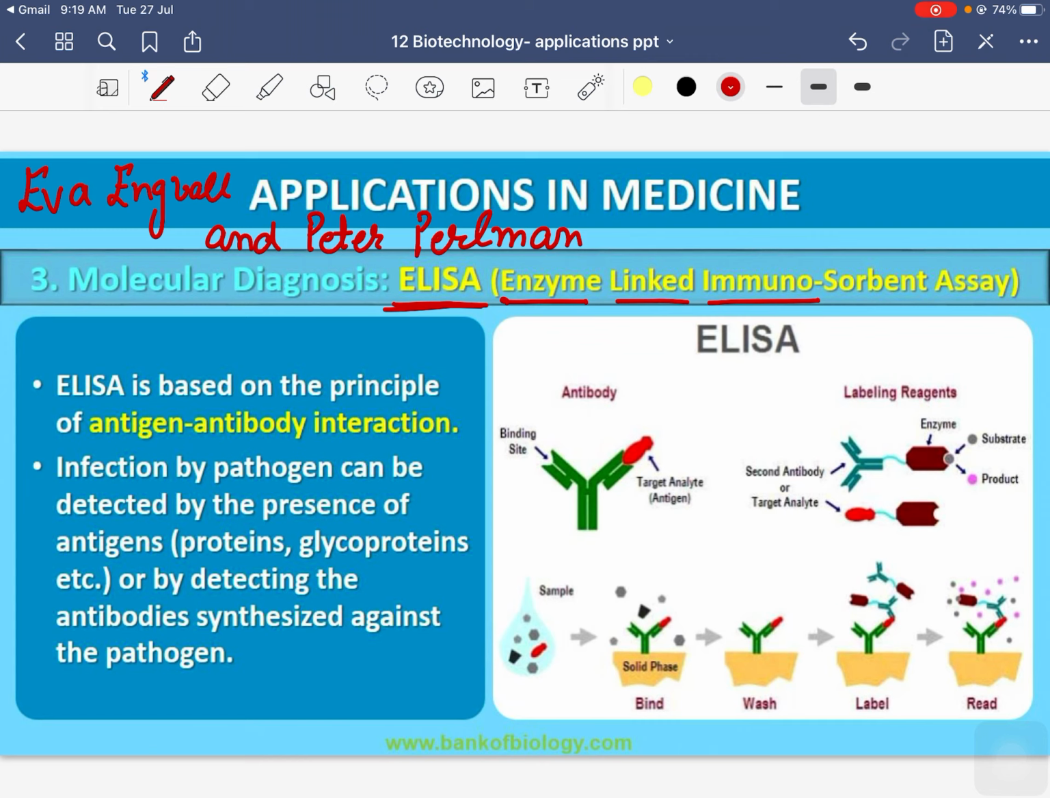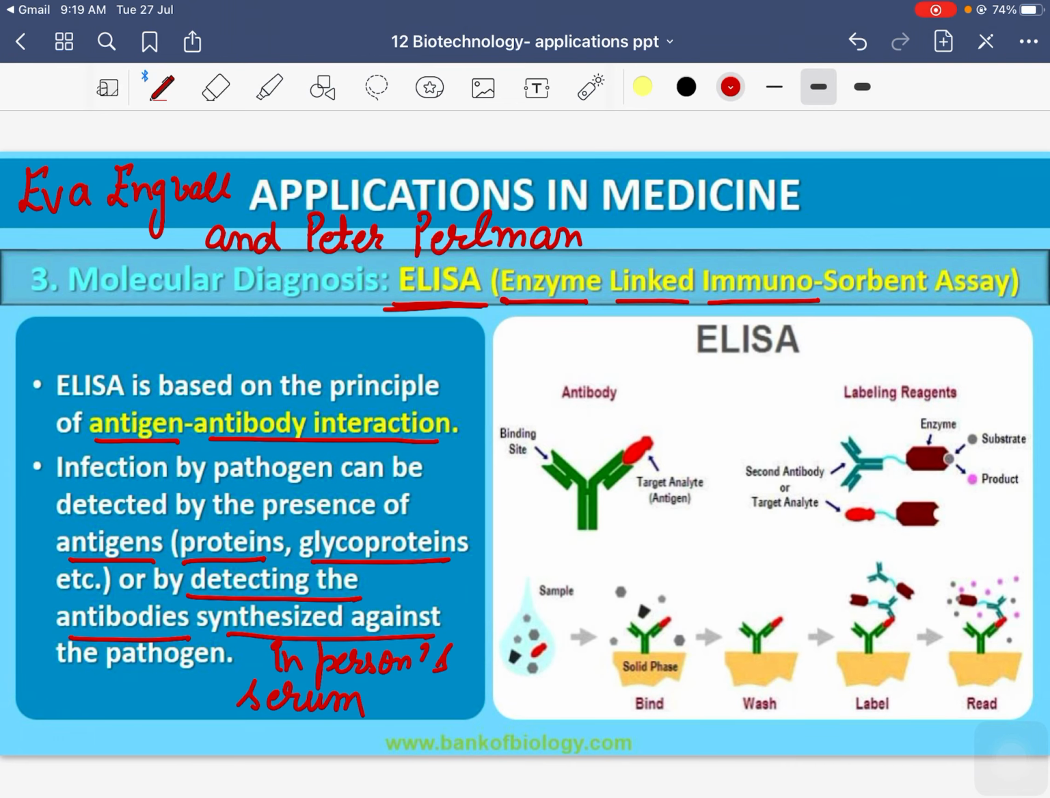Now, what is the principle? ELISA is based on a very simple principle, that is the reaction between antigen and antibody. Now, definitely the person will have pathogen. Infection by pathogen can be detected by the presence of antigens. या तो आप एंटीजन डिटेक्ट कर लो, those proteins or glycoproteins or virus or bacteria, or you can detect the antibodies which are synthesized in the person's serum against that particular antigen.